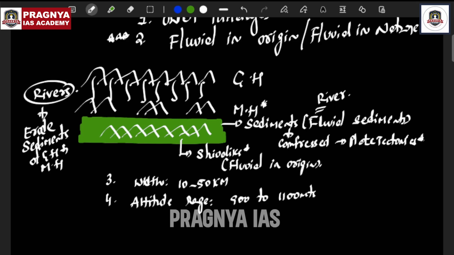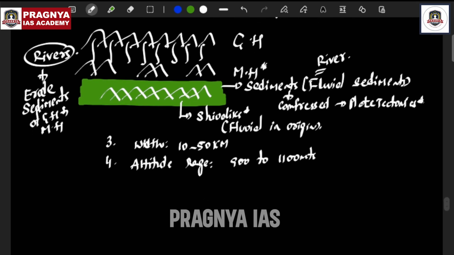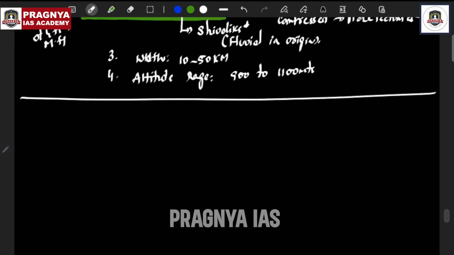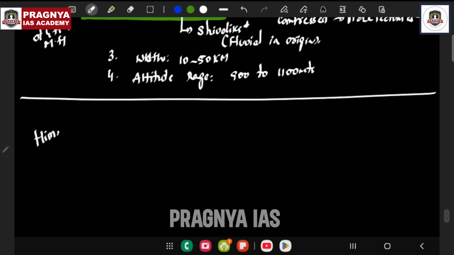This is about the Shivaliks. So remember these points very clearly, these three broad physical divisions of the Himalayas.